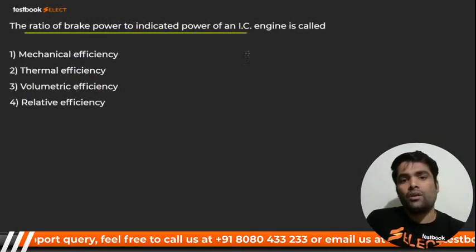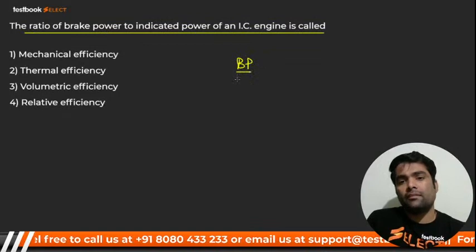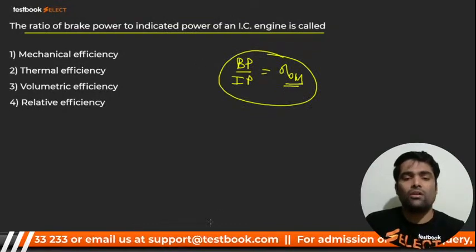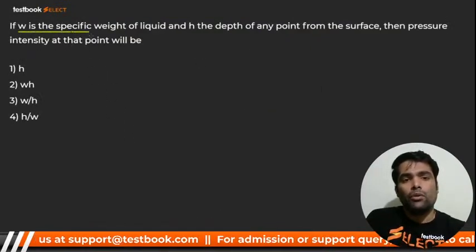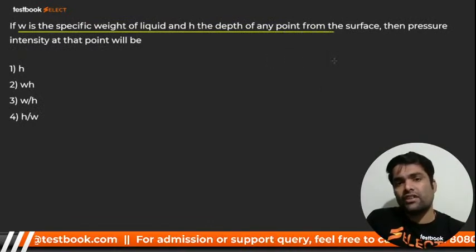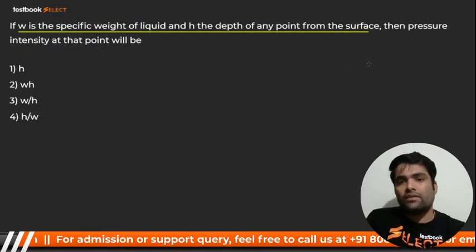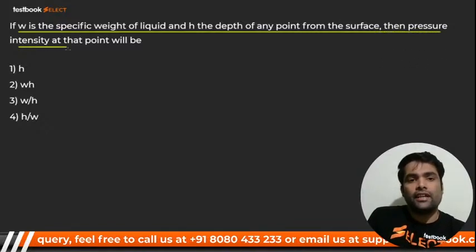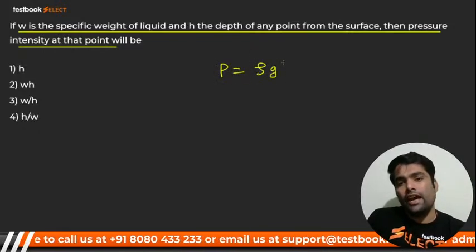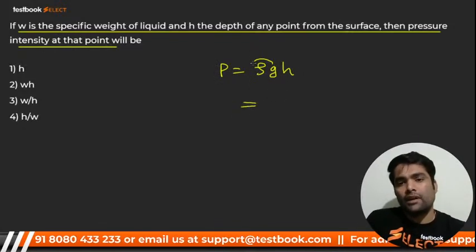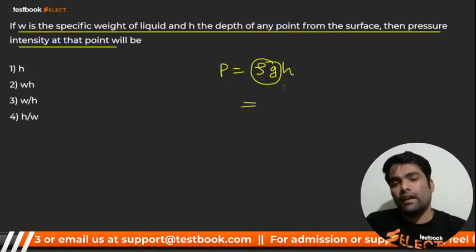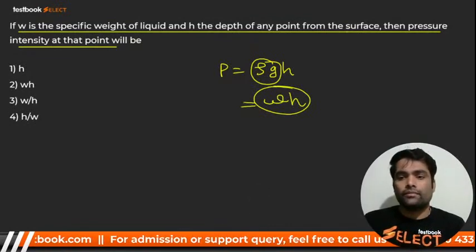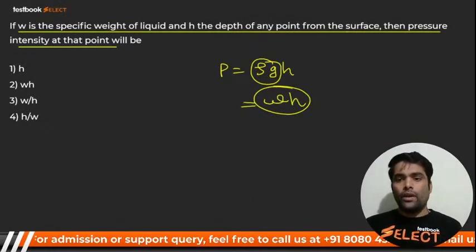Ratio of brake power to indicated power, BP upon IP, that is nothing but mechanical efficiency. We have done also yesterday. कल भी करा था इसको. I think maybe in Vizag or UPPSC session. If w is the specific weight of a liquid and h is the depth of any point from the surface, then the pressure intensity will be what, my dear? Rho g h. And you know that this rho g is nothing but what, my dear? हाँ जी बच्चा, यही होता है w, small w, right? Very good.